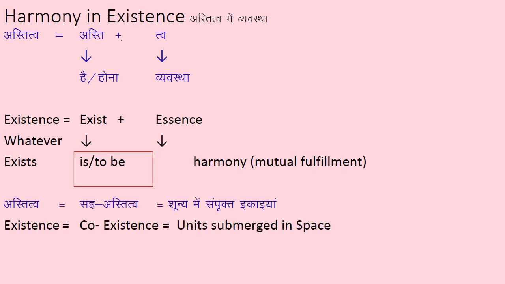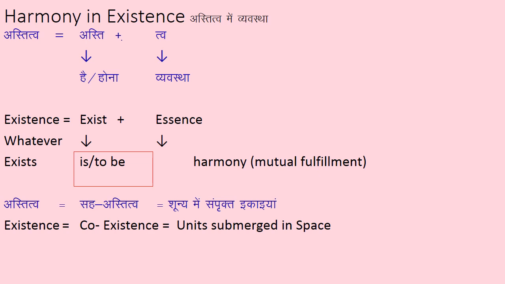So existence is nothing but coexistence, because when we say mutual fulfillment, it is not just me, someone else is also there. Someone is helping me, I am helping someone. So we coexist happily.